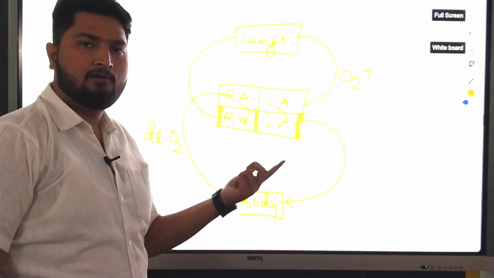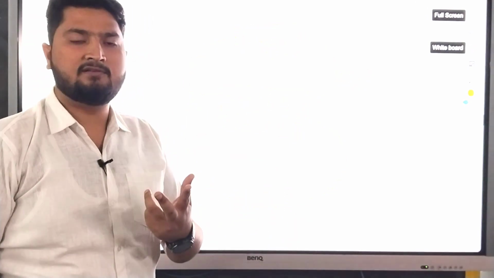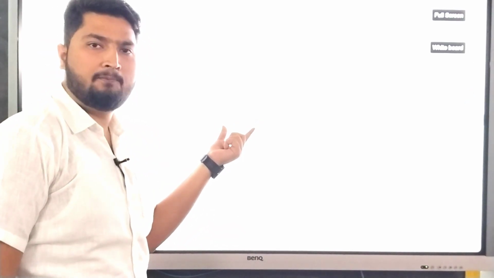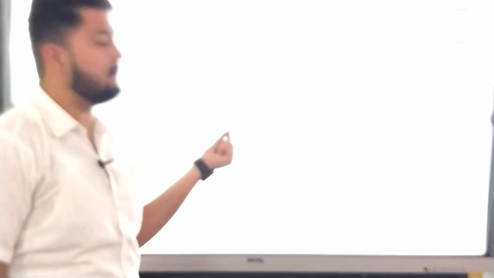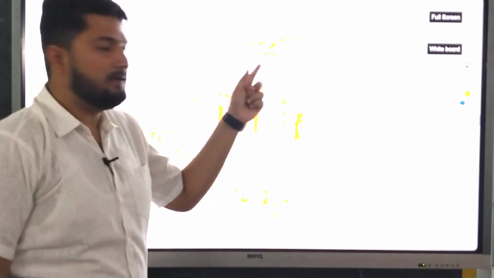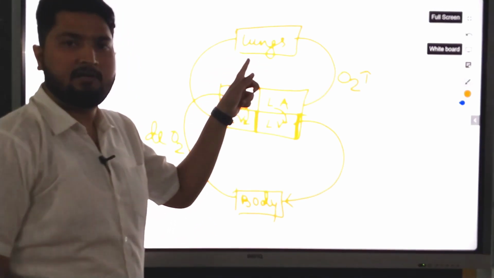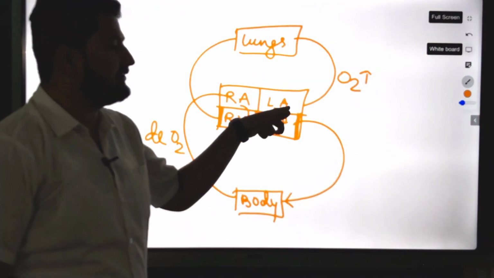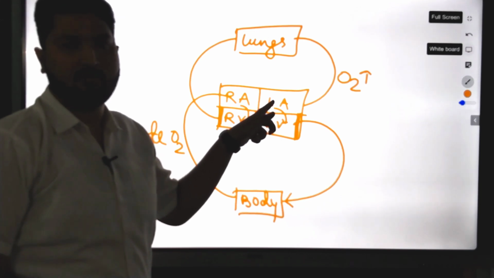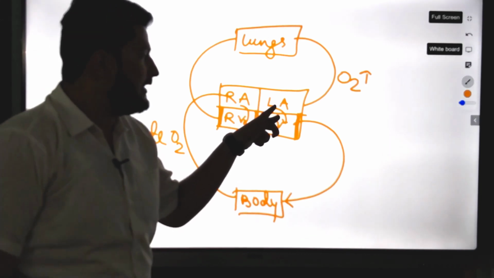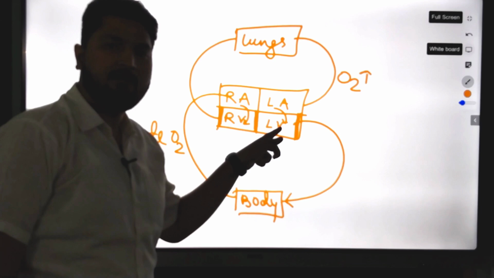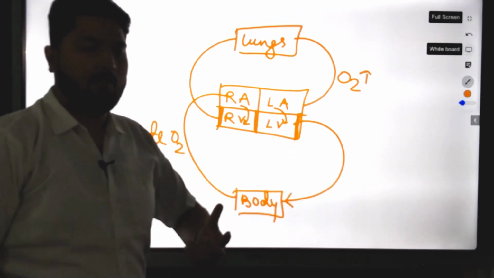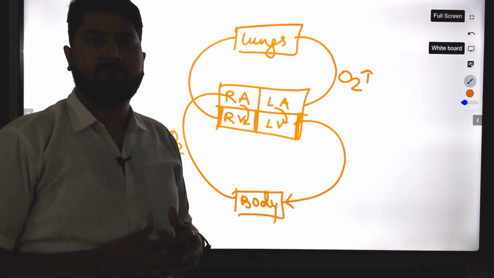In this way, the heart beats 2 times. This is called double circulation. First time, the right ventricle will pump the deoxygenated blood and send it to the lungs, where the lungs will convert deoxygenated blood into oxygenated blood. And again, this blood is received by the left atrium because the function of atrium is to receive the blood. Again, this blood goes to the left ventricle. Left ventricle will pump the blood throughout the body. Therefore, we can say our heart beats twice.